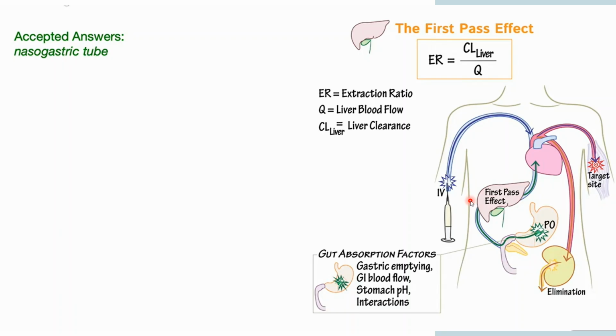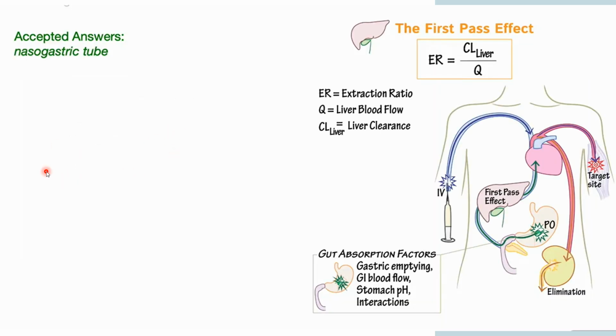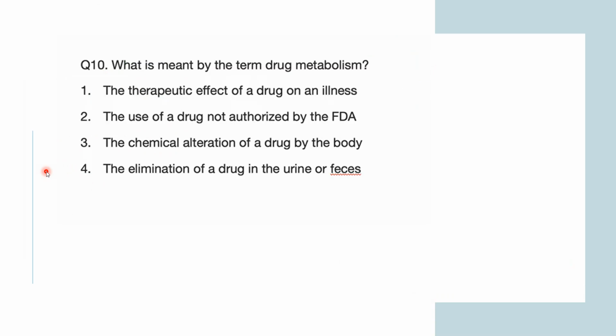Okay, so intravenous injections are bypassing it, sublingual is bypassing it, topical is bypassing, but not the nasogastric tube. Okay, so now coming to the next question, what is meant by drug metabolism? So what do you mean by drug metabolism?